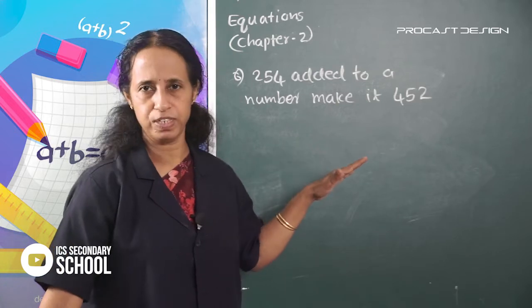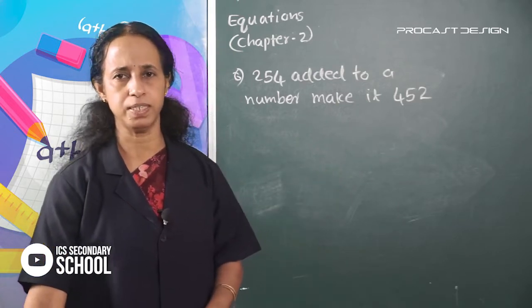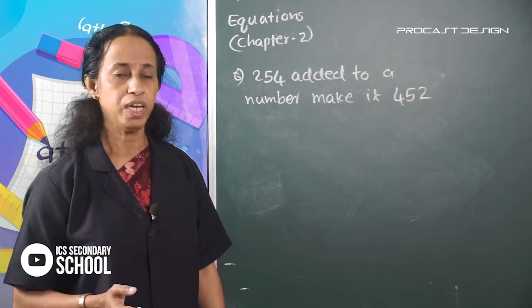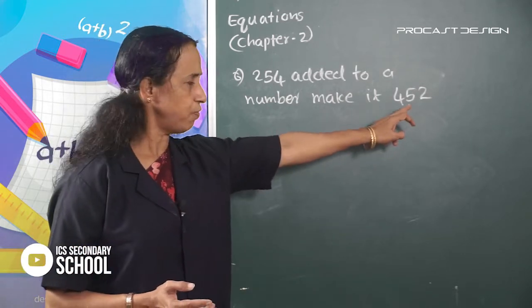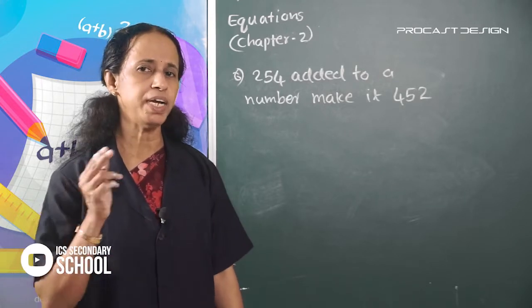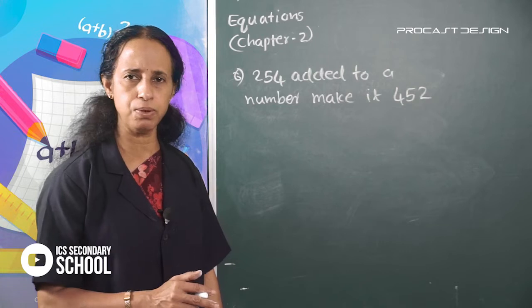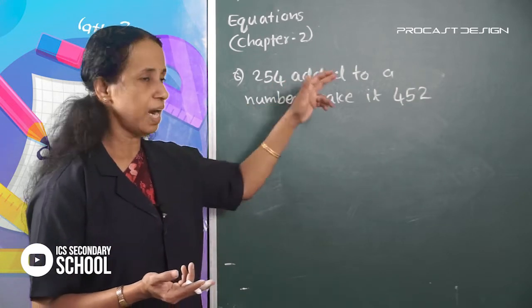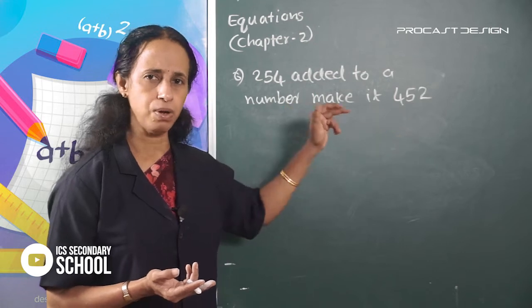Apply the method of inversion. The method of inversion says, if the result is known, here the result is 452, then to find the number, change addition to subtraction and subtraction to addition.